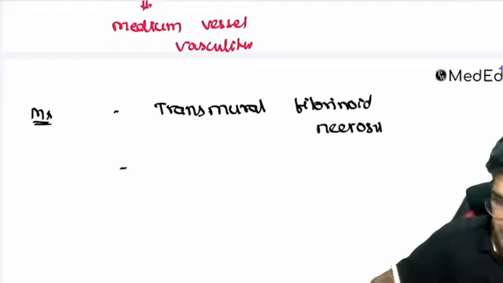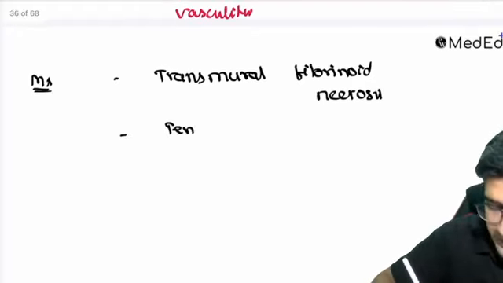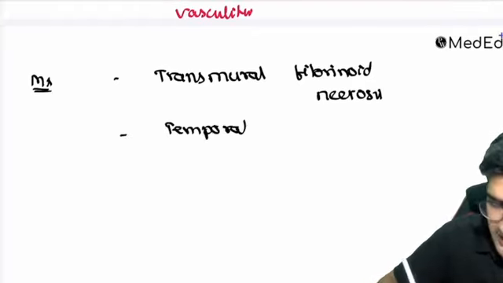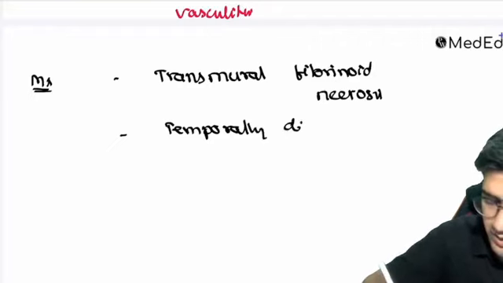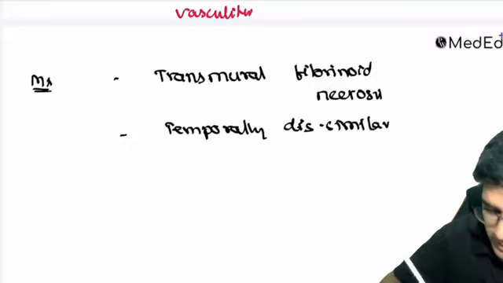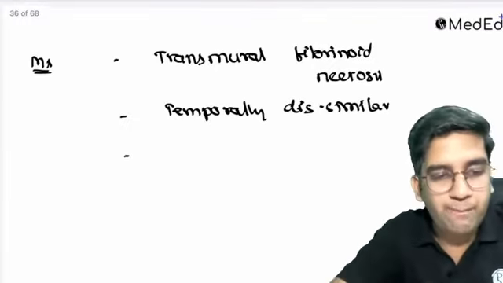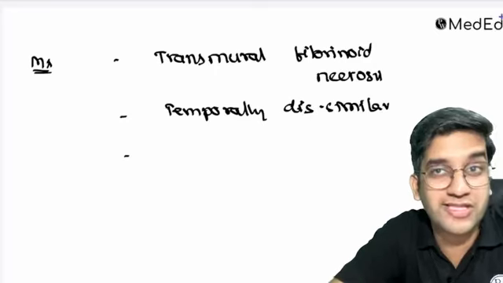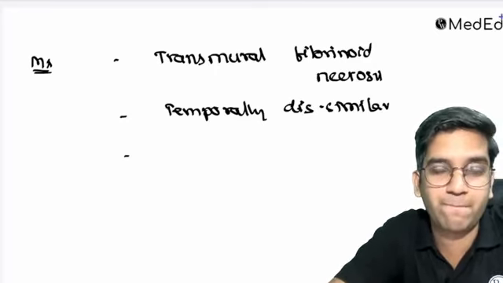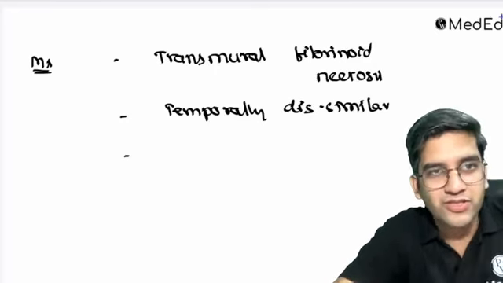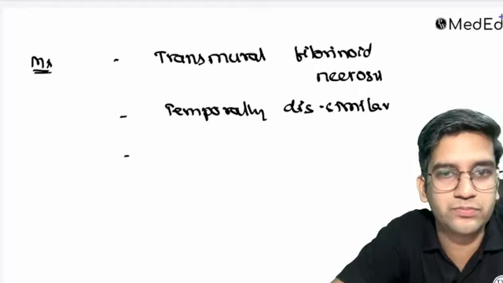At the same time, like I said before, PAN will have the temporally dissimilar lesions. Third, I want you guys to answer. Will PAN have granuloma or not? Because that's an MCQ. You just need to know about the disease. You'll know every MCQ.